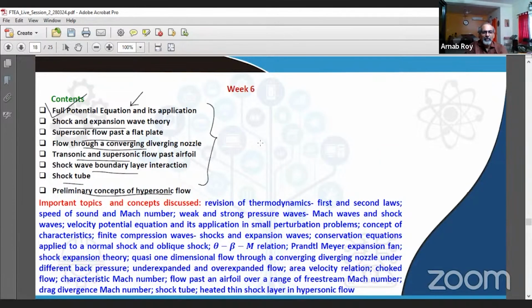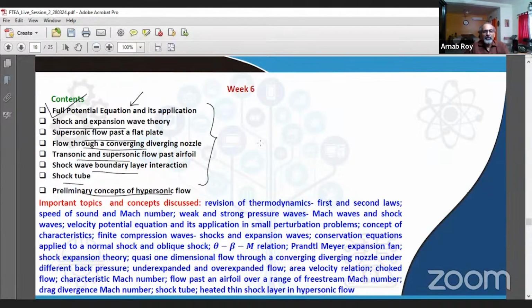So this week was spent entirely on dealing with different kinds of equations, different kinds of concepts, flows in the high-speed regime. So we started by revising the thermodynamics principles, how they are important in compressible flows or high-speed flows. We discussed about it. We learned about first and second law. Rather, we kind of recapitulated. We learned about speed of sound and Mach number, weak and strong pressure waves like Mach waves and shock waves.